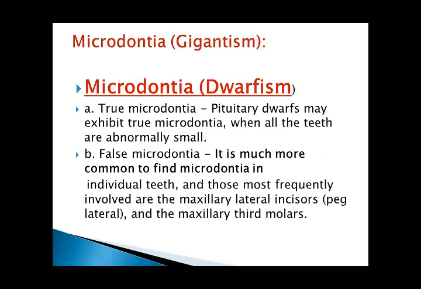Next is microdontia. Before, we had macrodontia, which was large size, and the second is microdontia. Microdontia: pituitary dwarfs may exhibit true microdontia, when all teeth are abnormally small. Macro means large, micro means small. False microdontia: it is much more common to find microdontia in individual teeth, and those most frequently involved are the maxillary lateral incisor, peg lateral, and the maxillary third molar.